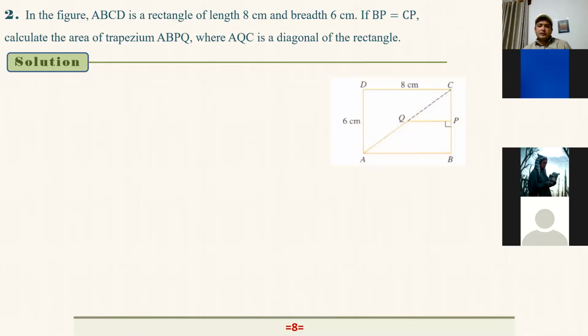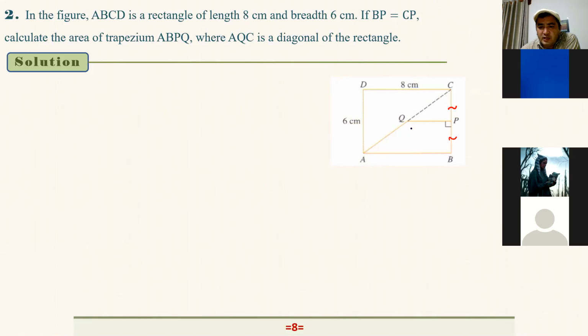Let's continue. Another question here. In the figure, ABCD is a rectangle of length 8 centimeters and breadth 6 centimeters. If BP is equal to CP, as you see here in the picture, BP is equal to CP, right? Calculate the area of the trapezium ABPQ, where AQC is a diagonal of the rectangle.